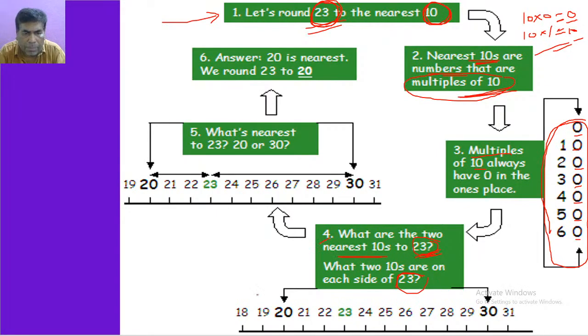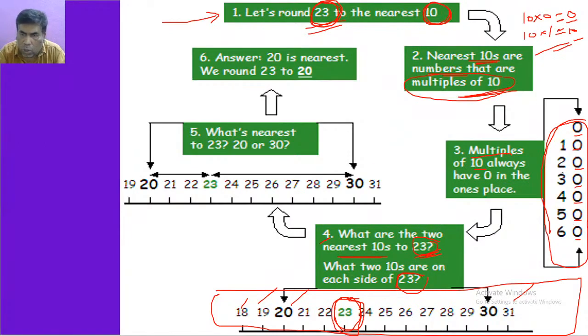This is the next step. If you take a number line, we have written the numbers 18, 19, 20, 21, 22, like this up to 31. Where is the given number 23? 23 is here. It is between which nearest tens? It is between 20 and 30.